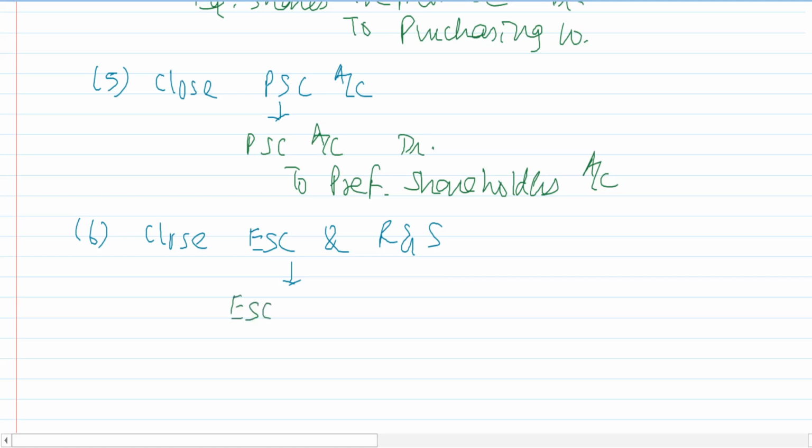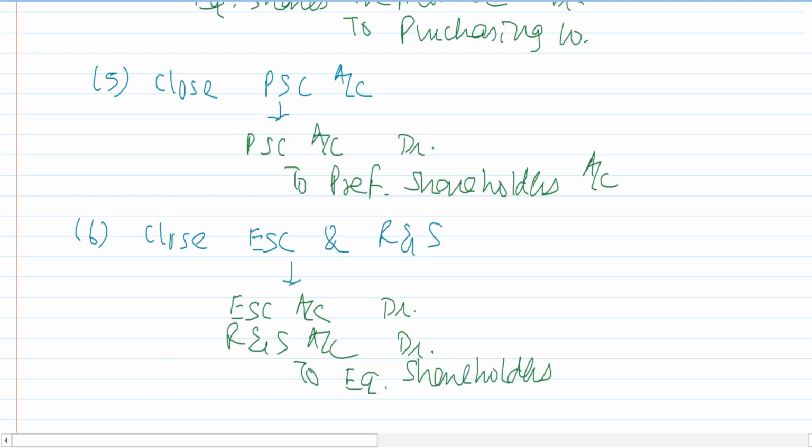So equity share capital account debit, reserves and surplus account debit, to equity shareholders account. Okay, so this is how I will show the amount which is due to the equity shareholders.